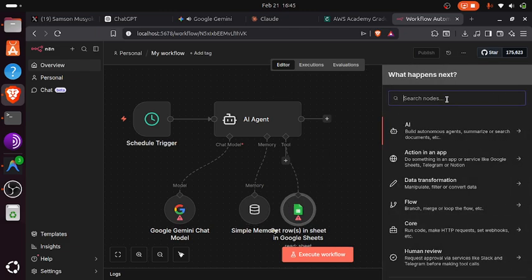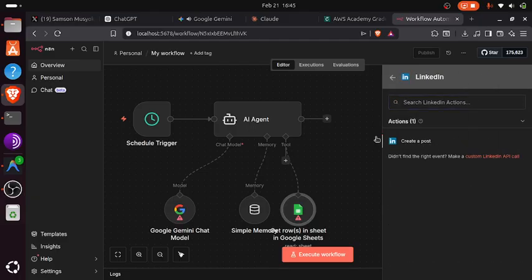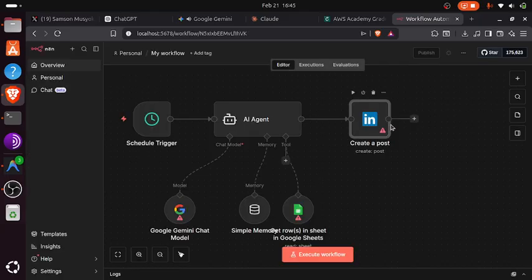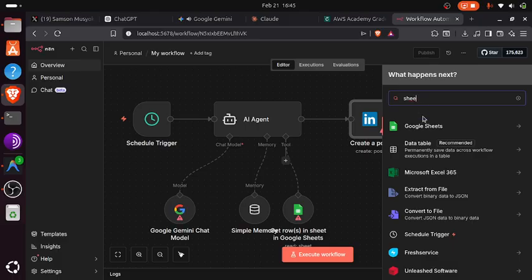Now going on to post on LinkedIn. And we are going to create posts. After creating posts, we are going to update our sheet. So let's go to the sheet, but we are going to update it.